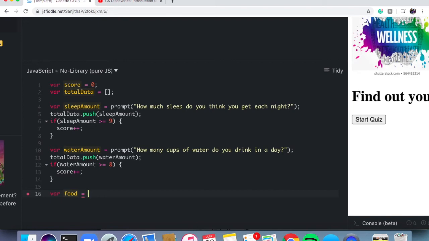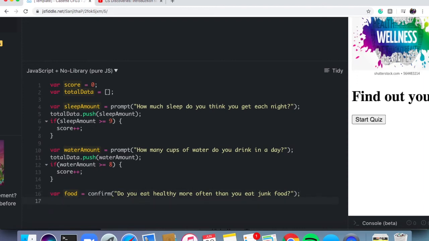The only difference between a confirm and a prompt is it's asking a yes or no question and receives either a yes or a no, rather than letting the user type in absolutely anything. So I'm going to say confirm. And then here, let's ask our third question. Inside of quotations, don't forget those. And then also don't add any spaces between the word and the parentheses or anything. You want all this squished together. So I'm going to say, do you eat healthy more often than you eat junk food? And then add a final semicolon.